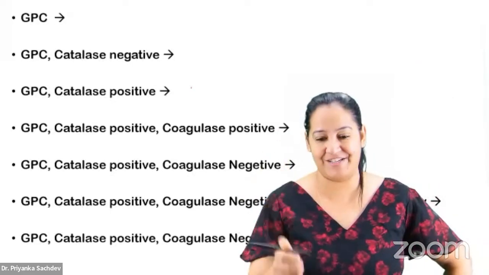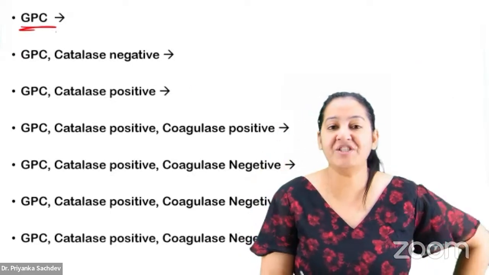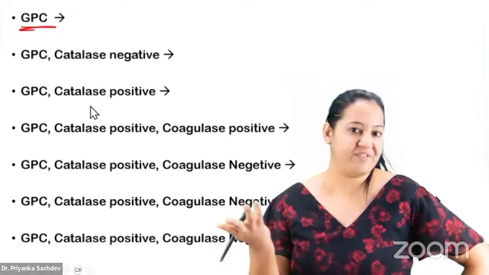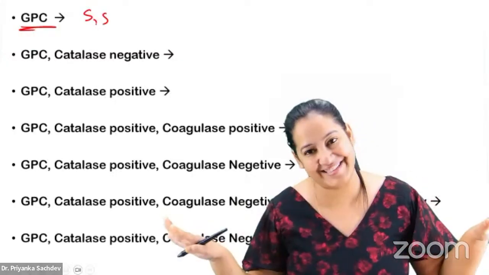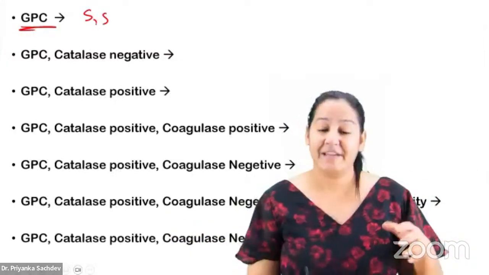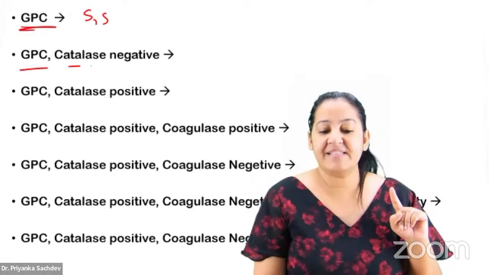Please, everyone participate. Tell me GPC. Quick. How many GPCs do you know? Only 2: Staph and Strep. That's it. So write down the 2 GPCs, Staph and Strep. Okay, I cannot say further. Give me more information.